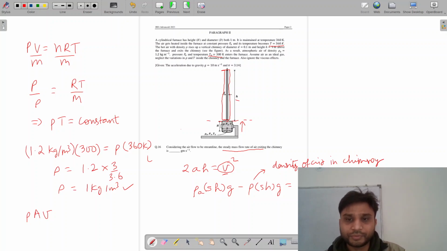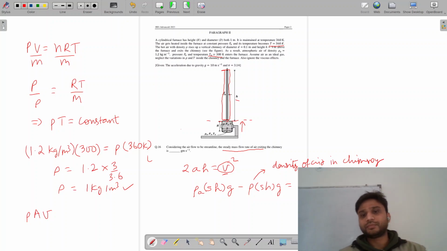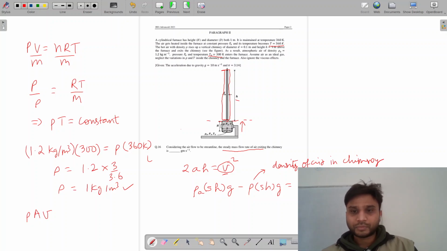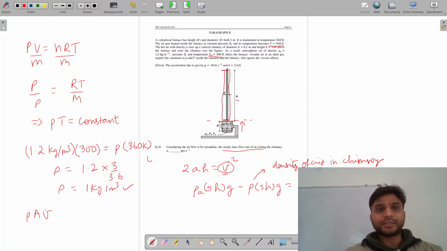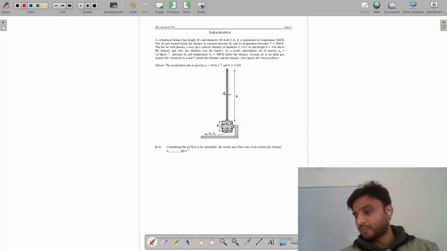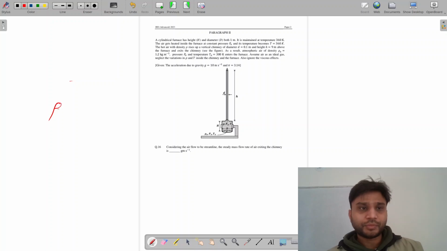So then we'll say rho A minus rho, and after all the calculation we'll get some acceleration.